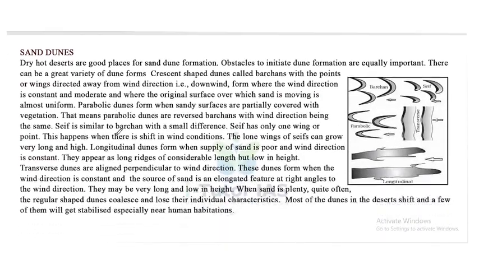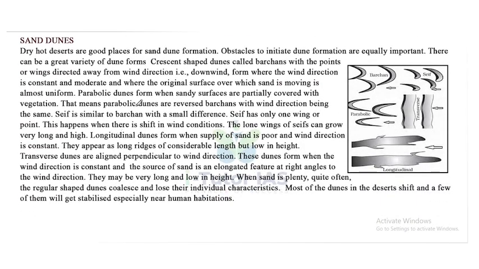Now sand dunes. Dry hot deserts are good places for sand dunes. Obstacles to initiate dune formation are equally important. There can be a great variety of dune forms.